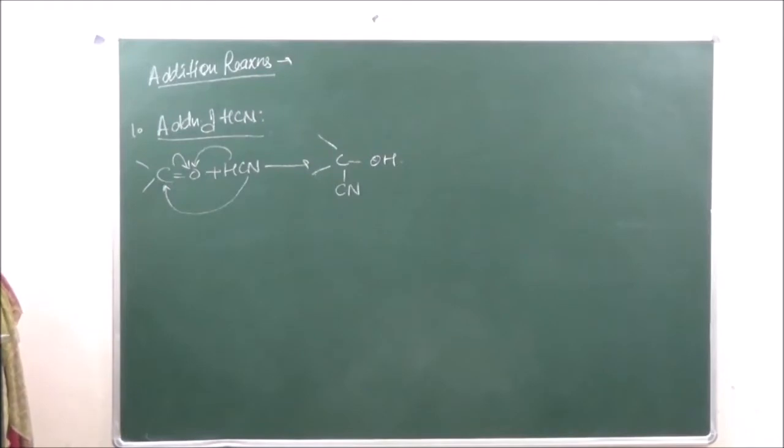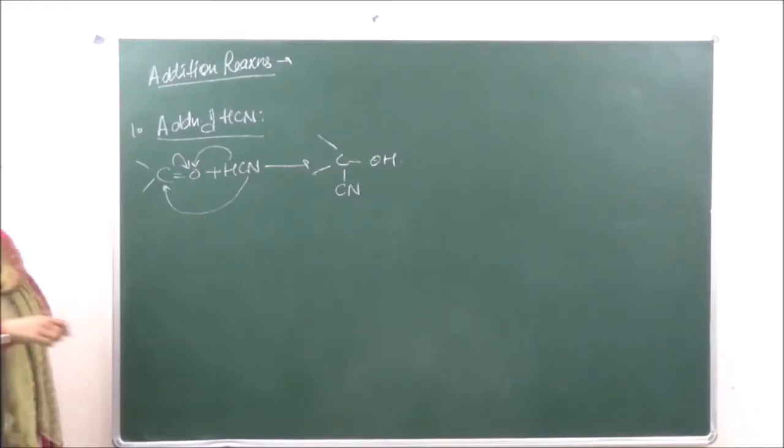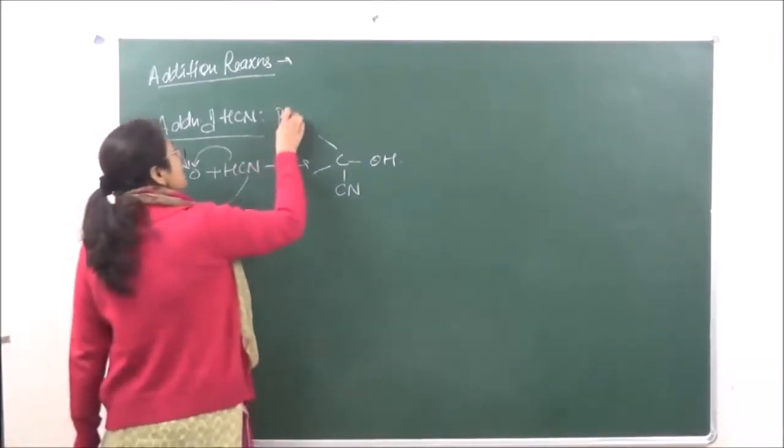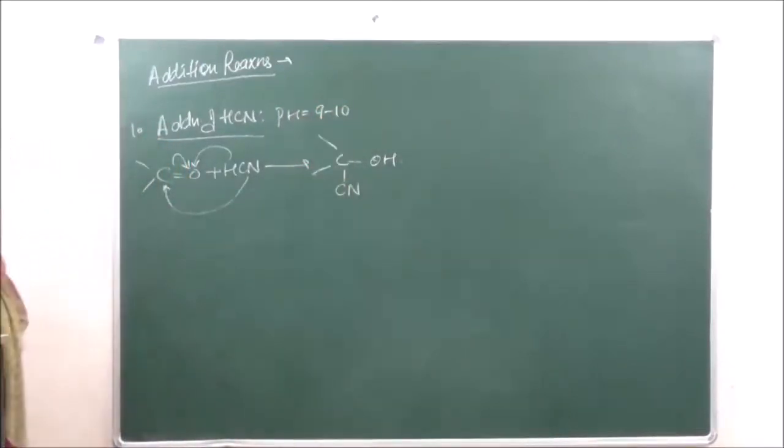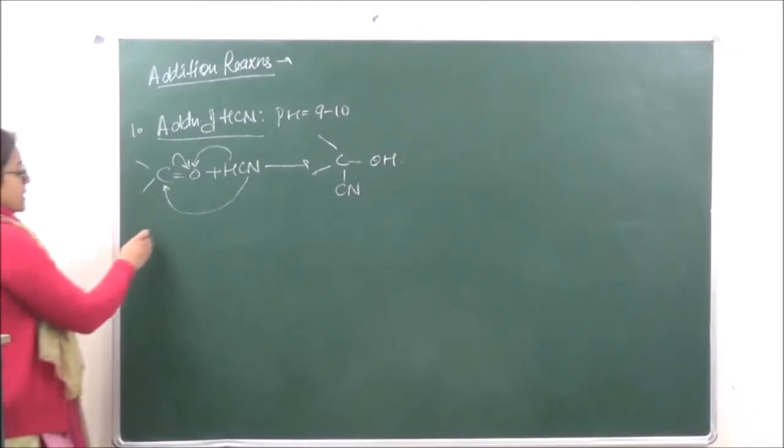Please remember that this reaction is controlled with the help of pH, and the pH which should be maintained for this reaction should be approximately 9 to 10. So basic medium is going to be required to make this reaction progressive. Let's take an example.